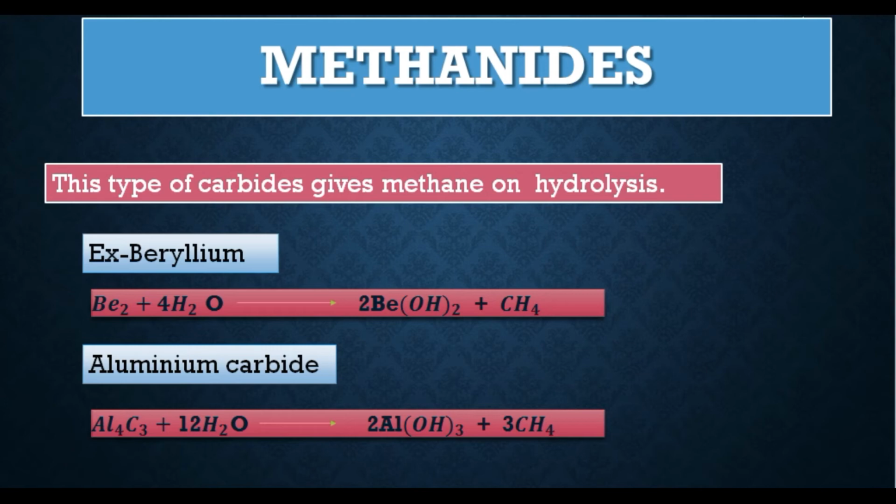For example, when beryllium carbide is hydrolyzed, it gives us beryllium hydroxide plus methane. Similarly, when aluminium carbide is hydrolyzed, it gives us aluminium hydroxide plus methane as a byproduct. And this category derives its name from the byproduct methane. So they are called methanides.